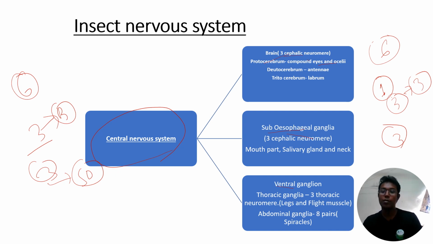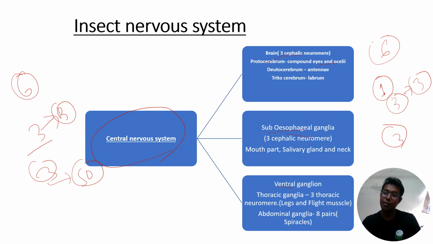So what you have to remember: the insect head consists of 6 segments. Out of these, the first 3 segments constitute the brain, and the last 3 segments form the subesophageal ganglia. The brain is again divided into 3 categories: the protocerebrum, which conveys the nerve to the compound eye and ocelli; the deuterocerebrum, which conveys the nerve to the antenna; and the tritocerebrum, which conveys the nerve to the labrum.